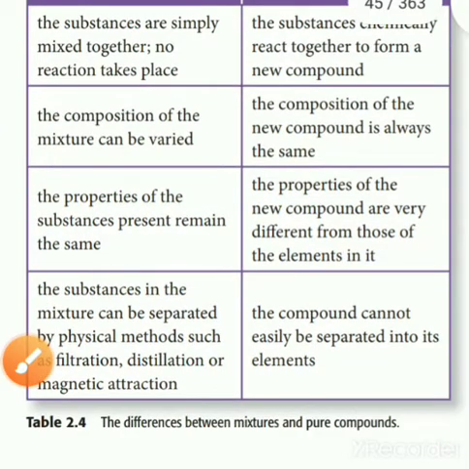Hey all, this is Junior Scientist, and in today's lecture, we are going to learn the difference between mixtures and compounds. The first point is how compounds and mixtures differ from each other.